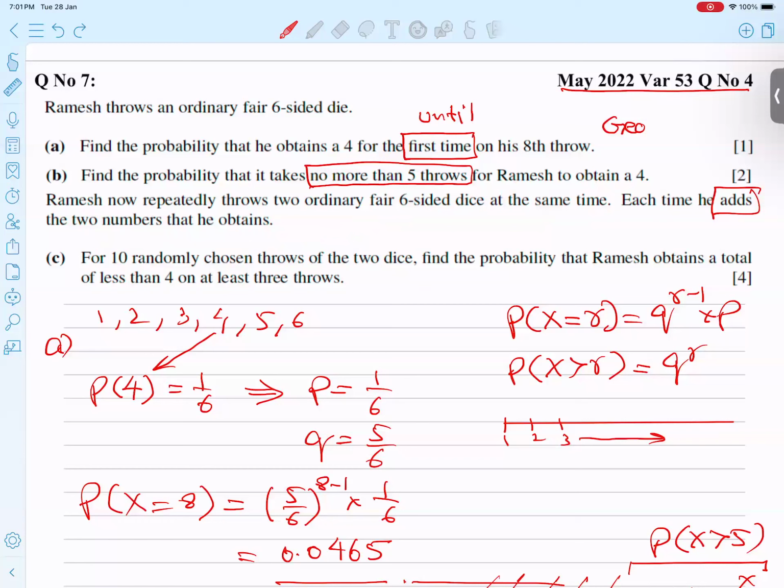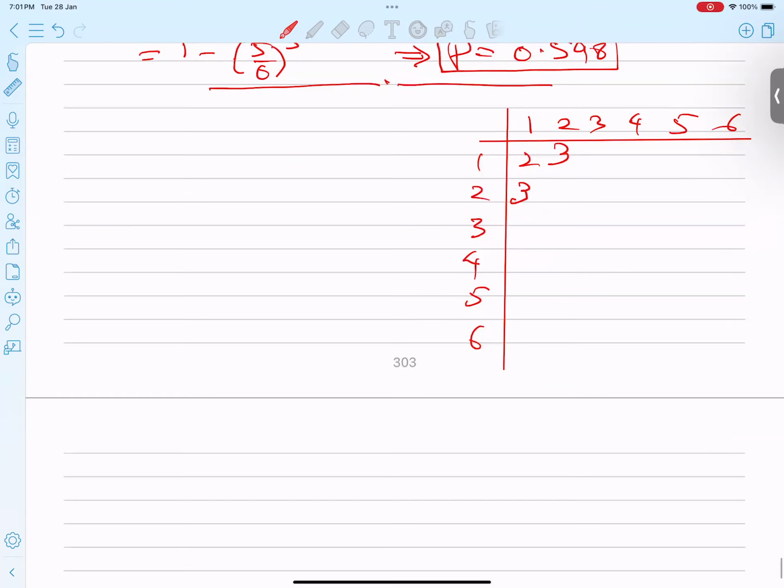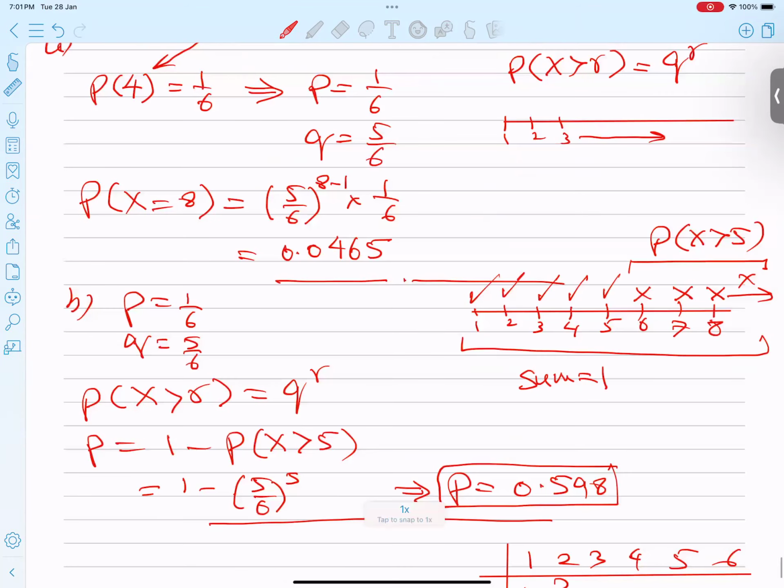The probability that the total is less than 4 is three outcomes, and the total number of outcomes is 36. So I can say here 3 over 36, or 1 over 12. So P is my favorable probability, which becomes 1 by 12, and Q becomes 1 minus 1 over 12, which is 11 over 12. So this is my first job.